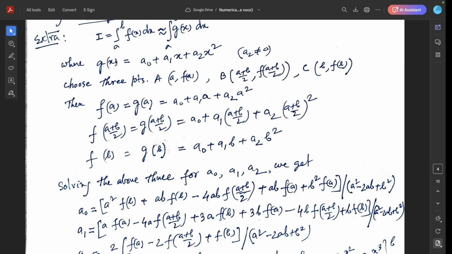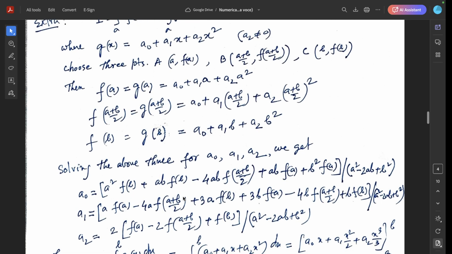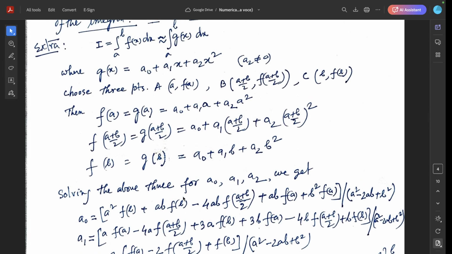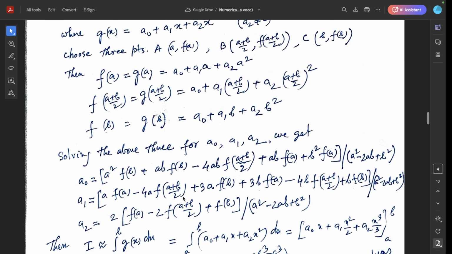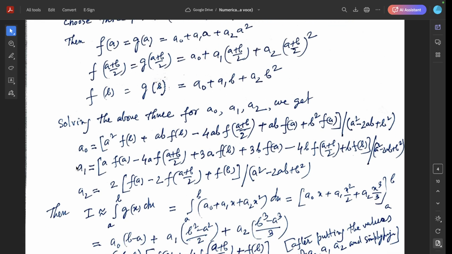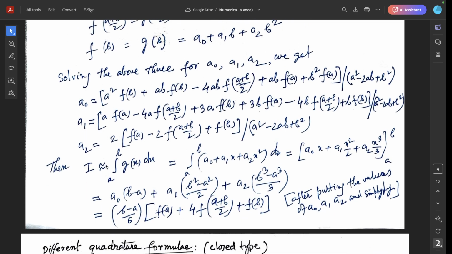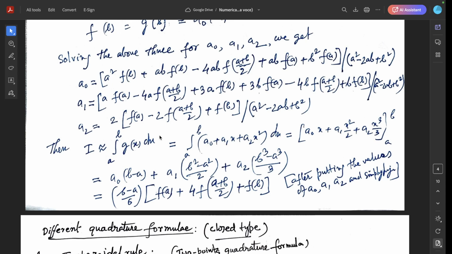g((a+b)/2) equal to this, and g(b) equal to this. Solving for a0, a1, a2, we get these values in terms of f(a), f((a+b)/2) and f(b). So the integral is approximately equal to the integral from a to b of g(x) dx, that is the integral of a0 plus a1x plus a2x squared dx. After putting in the values of a0, a1, a2 and simplifying, we get (b minus a) by 6 times (f(a) plus 4 f((a+b)/2) plus f(b)).